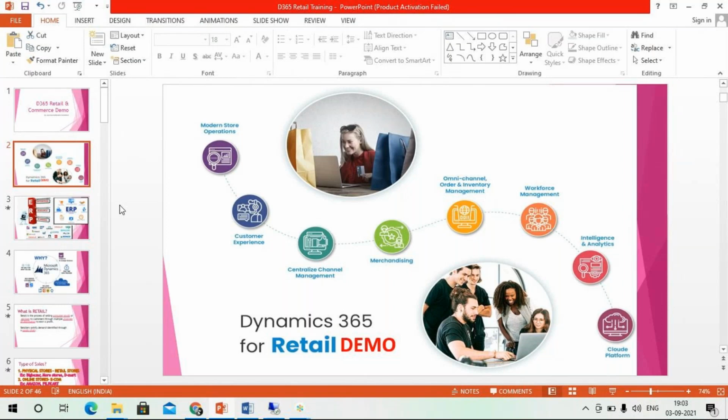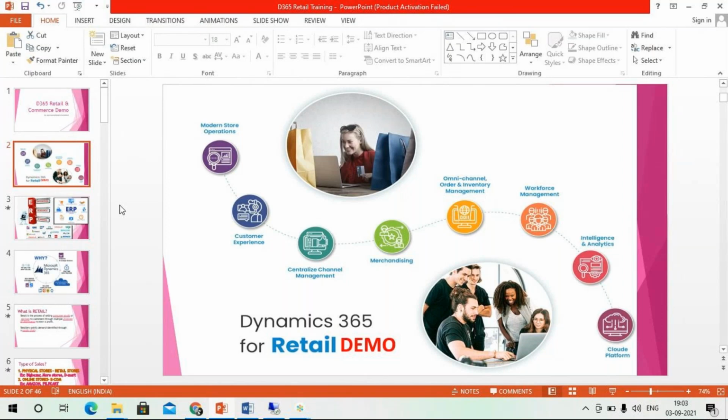So we can write the 340 exam directly, right? Yes. Currently they have released the beta version, and going further they will release the main version. MB 340 is a beta version only. There is no dependency actually. So you didn't require the MB300 to write the MB340 exam, right?